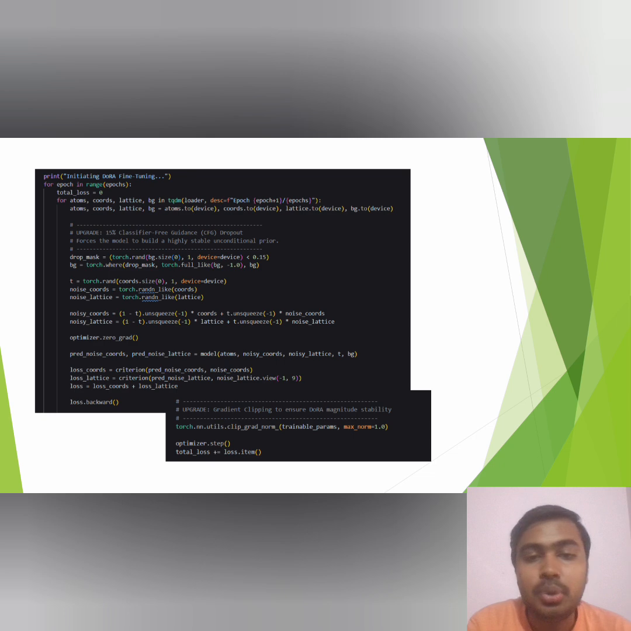Moving to the training loop, you can see how we apply the core of our manifold steering mechanism, which is classifier-free guidance or CFG, by injecting a 15% dropout mask on the target properties here in the code. We force the model to build a highly stable unconditional prior alongside its conditional mapping. Finally, to guarantee magnitude stability during backward passes and prevent structural collapse, we implemented strict gradient clipping at a maximum norm of 1.0, executed here before our Adam with weight decay optimizer step.